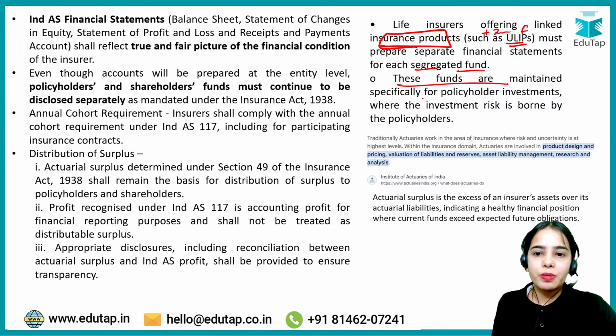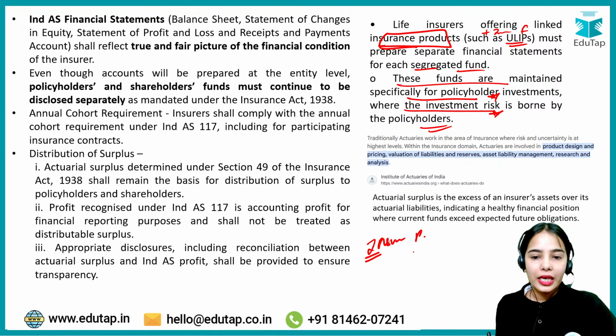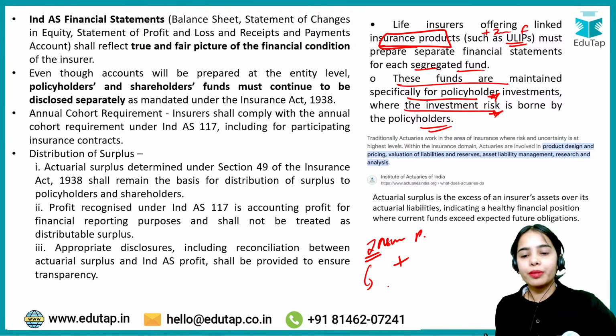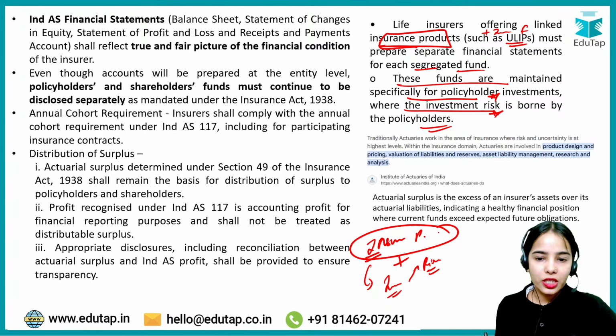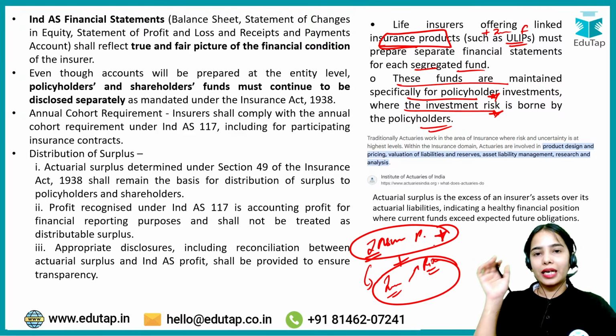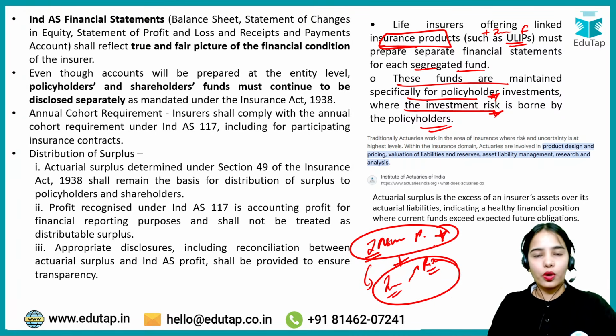These funds are maintained specifically for policyholder investments, where the investment risk is borne by the policyholders, because the policyholders have agreed to take the insurance product and to allow a part of the premium to go to the investment according to the risk that the customer wants to take. So the unit linked insurance plans are insurance products that also allow a part of the premium to go for investment as per the risk the policyholder wants to take.